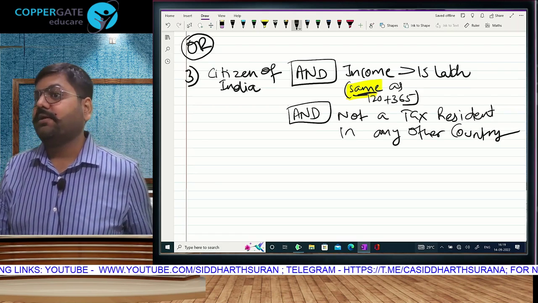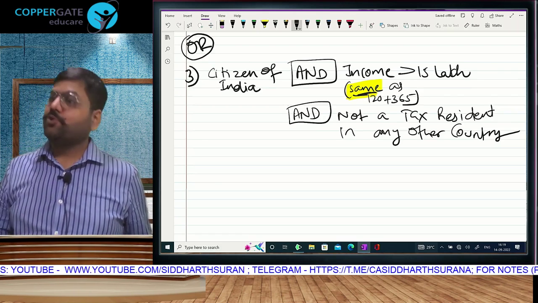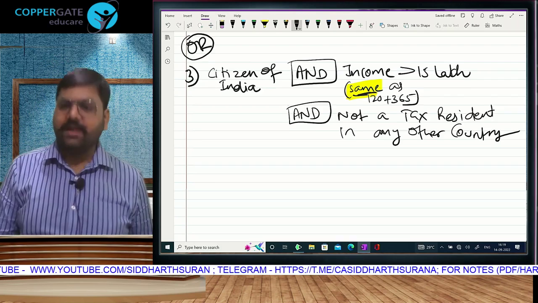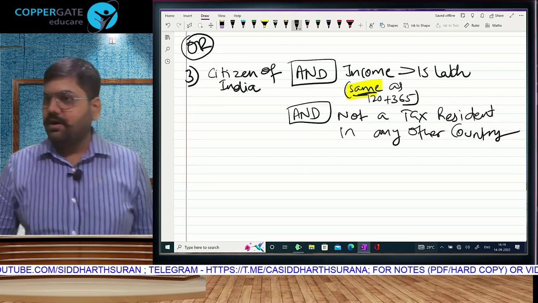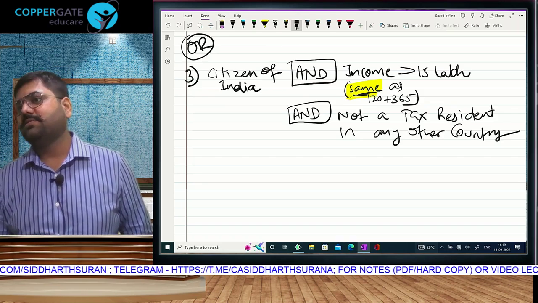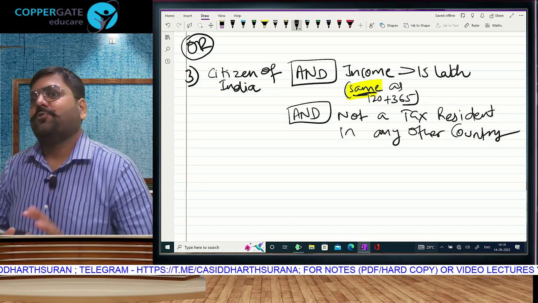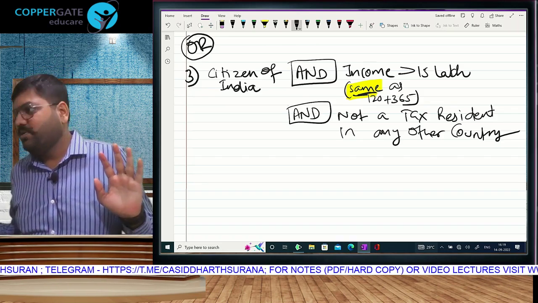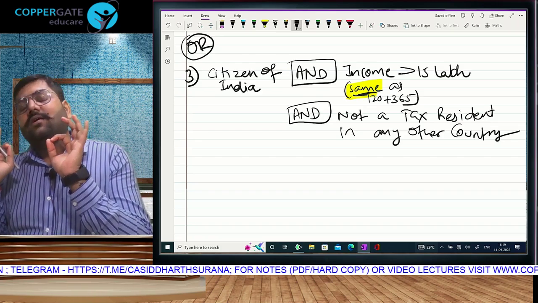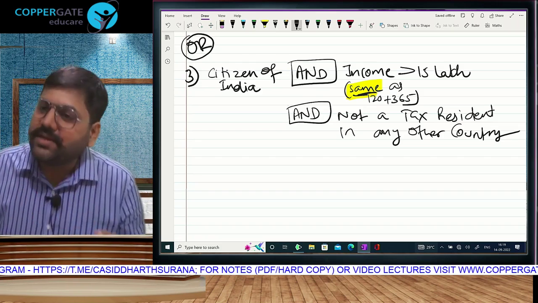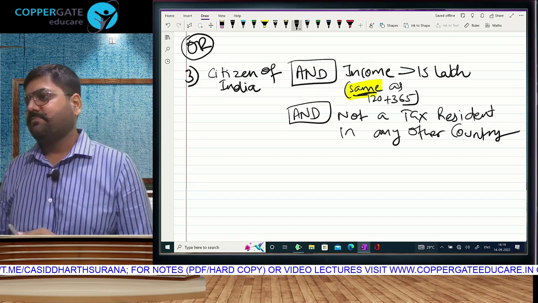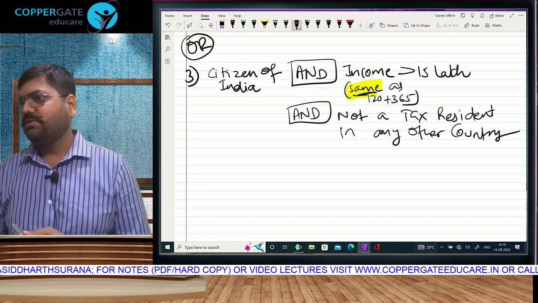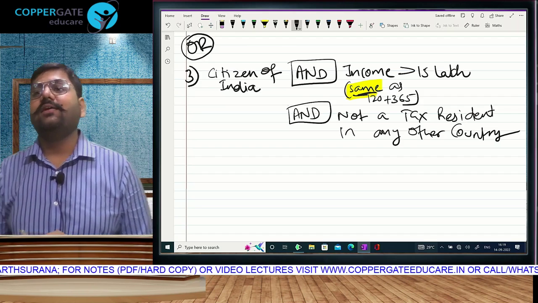But if I am getting 20 lakh from the Dubai branch of an Indian company, then I will come here. And our government wanted to target that only. Understood? Yes. And therefore they leave it this limit. But in conclusion, the point is, you all have understood the logic. I can now find out, I can now make out. Our government says, not a resident anywhere else, so we will start taxing you, we will make you a resident. Is that understood? Everyone? Finally, we are done with